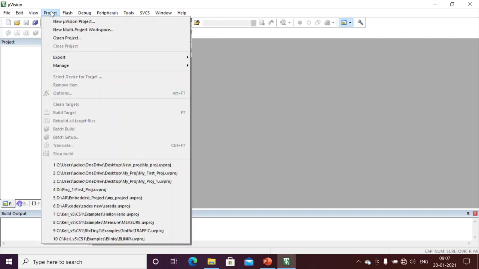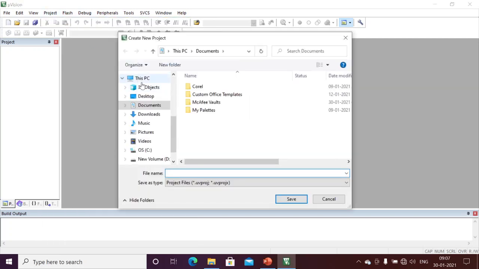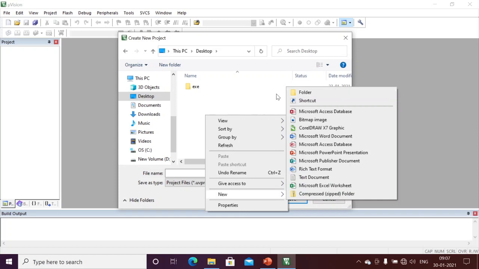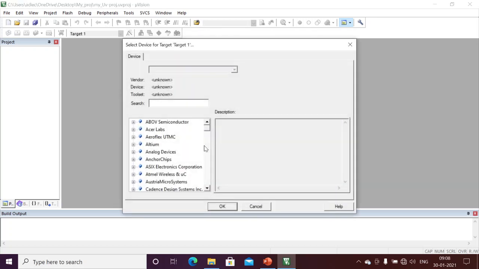Here go to Project, New MicroVision Project. I will create a new folder on the desktop and save my program within that, otherwise so many files will be generated by the compiler and it will get confusing. This is my folder name, and I am going inside my project folder. This is my MicroVision project, saving to the same folder.